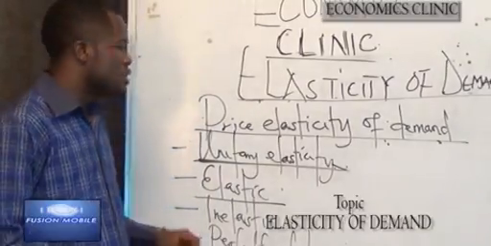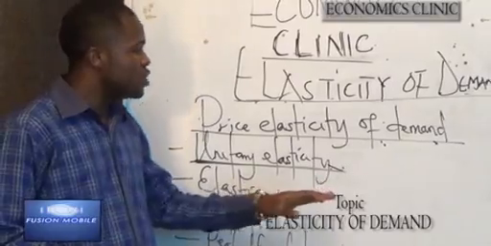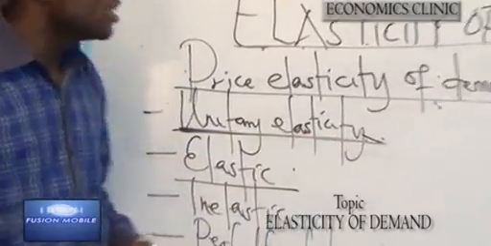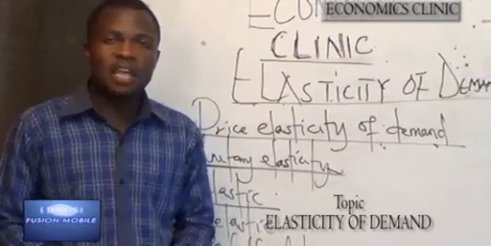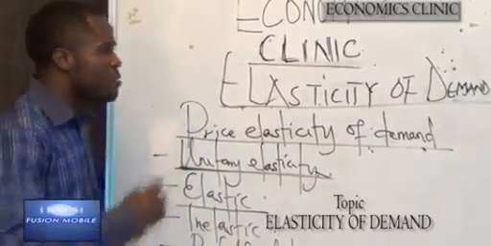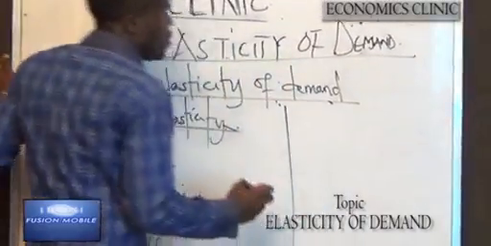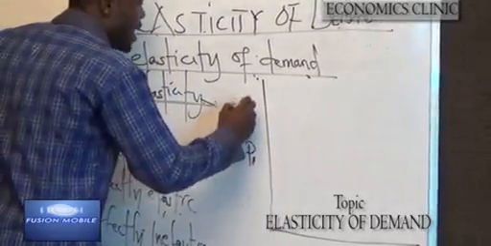Demand is said to be elastic when a smaller change in price brings about a greater percentage change in the quantity demanded. Demand in this case is said to be greater than 1 and less than infinity. It can be graphically represented on a graph where you have price 1 and price 2